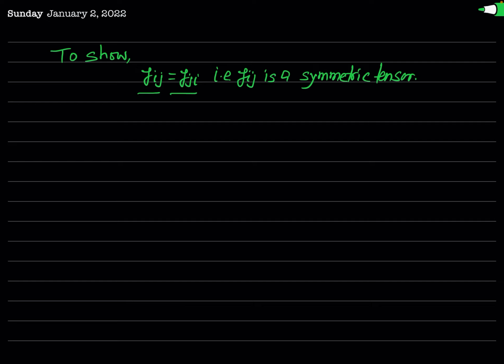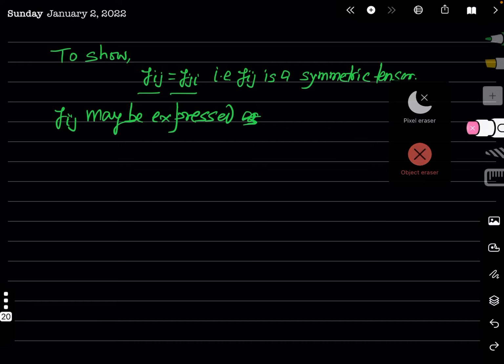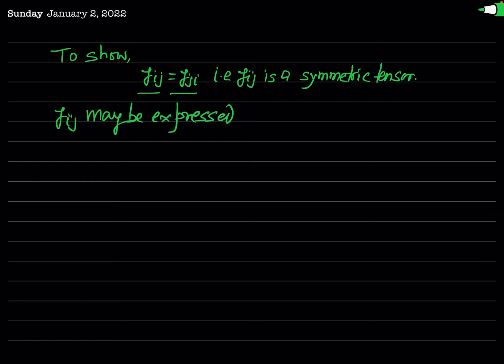We will show this, and for this, let us express this gij in a particular manner. gij may be expressed as 1 over 2 times gij plus gji plus 1 over 2 times gij minus gji.